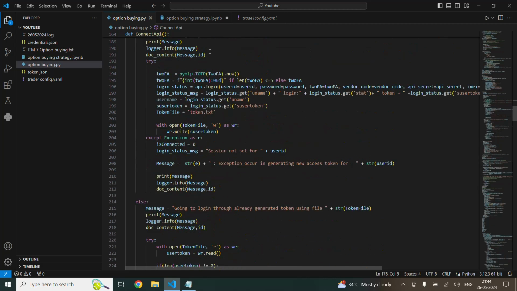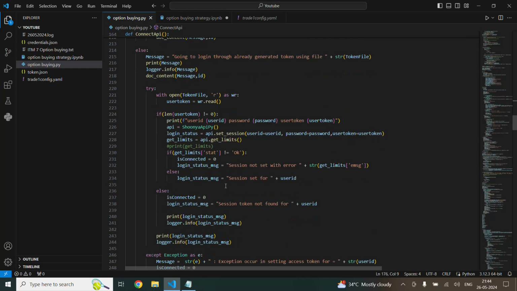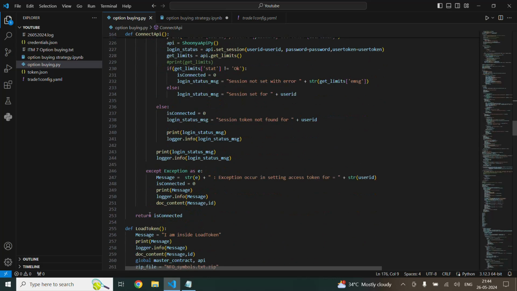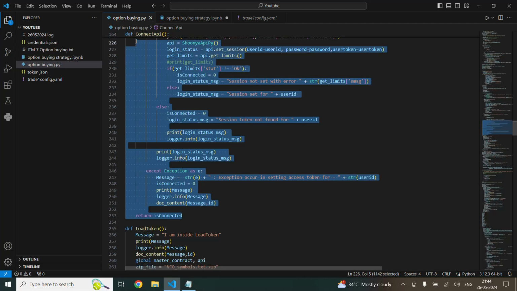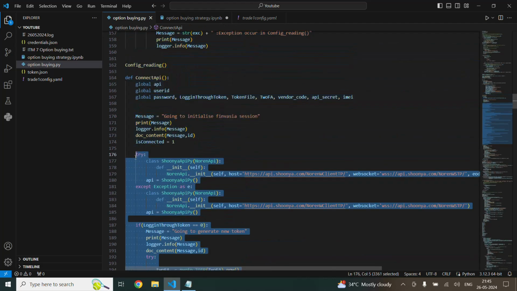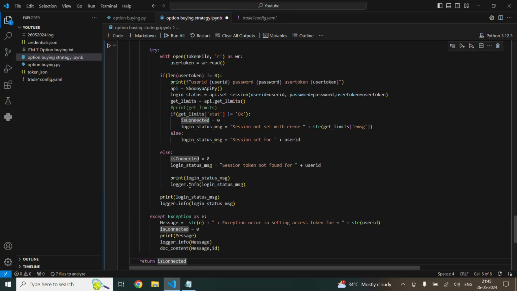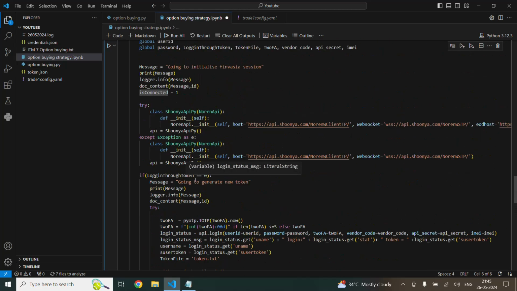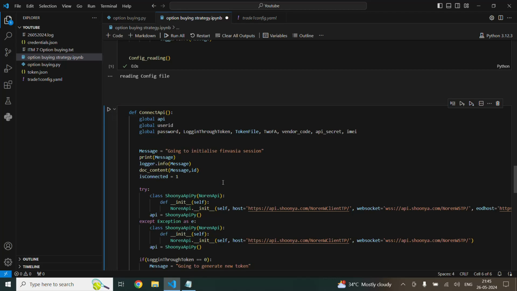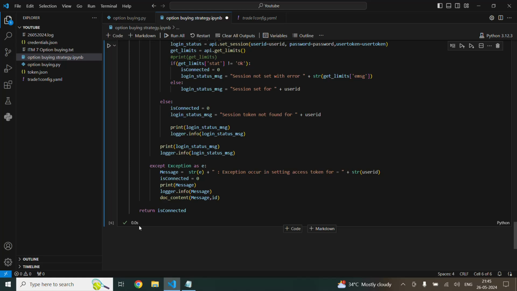Otherwise, if you have mentioned it as 1, it will look for the text file for the token, and it will create a session for your new strategy. So I'm gonna copy from this side up to the Shoonya Connect API, paste this one, and run it. Let's see if any error occurs. No, it didn't give any error.